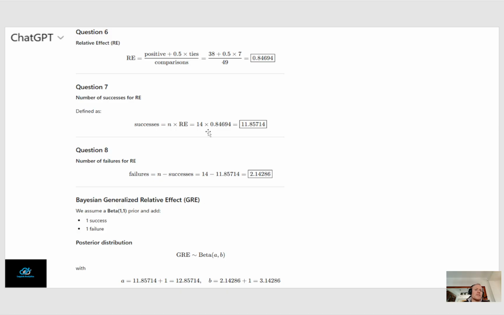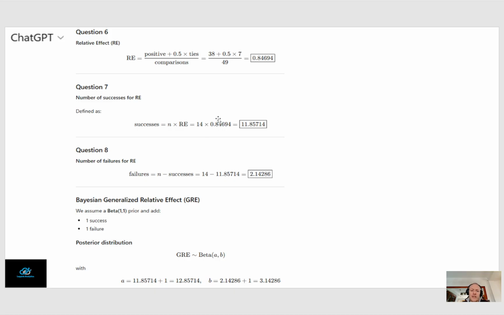And question 6, so that is the relative effect, which is the number of positive differences, meaning in favor of the experimental group, plus half the ties, because remember the ties are equally divided over positive and negative. So that means we have a relative effect estimate of 0.84694. Number of successes, what do we do?